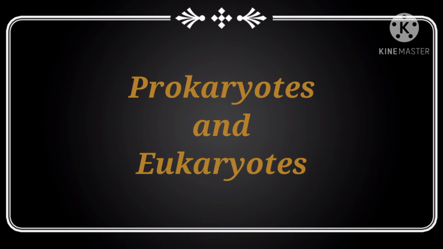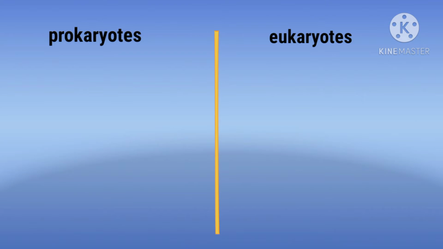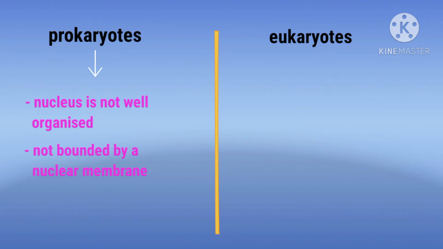So what do you mean by prokaryotes and eukaryotes? What is the difference between them? In certain organisms such as bacteria and blue-green algae, the nucleus is not well organized and is not bounded by a nuclear membrane. Such organisms are called prokaryotes. In prokaryotes, pro means primitive and karyon means nucleus. So, the organisms which have a very primitive nucleus are called prokaryotes.